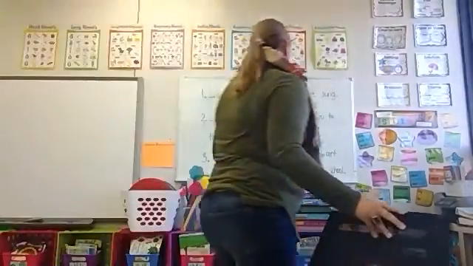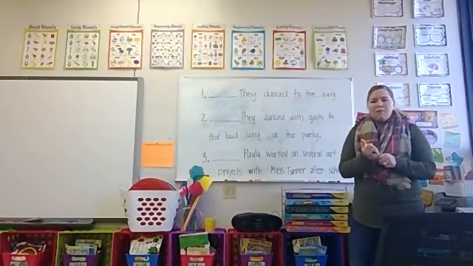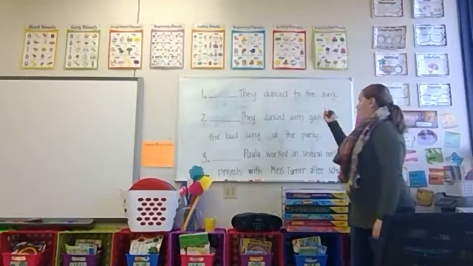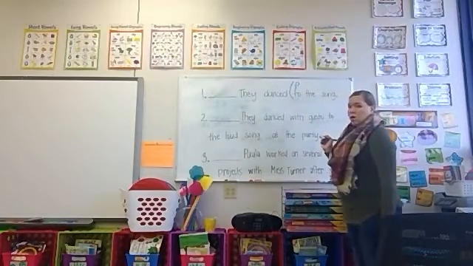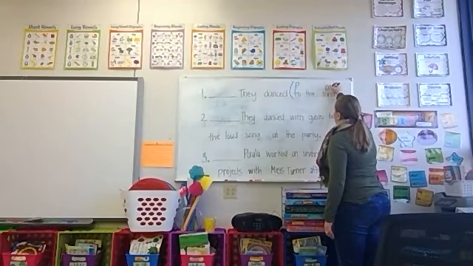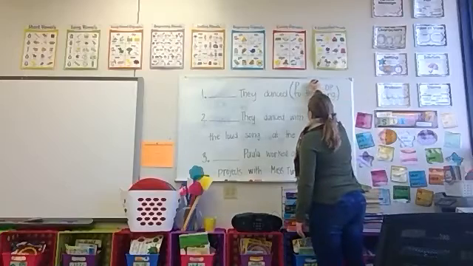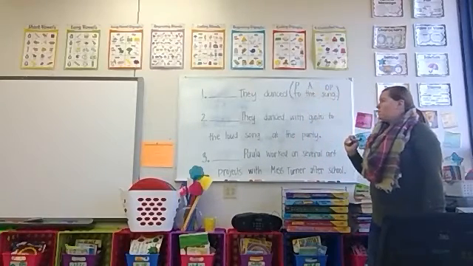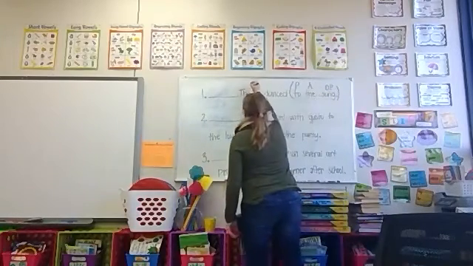So number 1 says, they danced to the song. First, we're going to look to see if there are any prepositions. There is one: to. To what? Song. Object of the preposition. The is an article adjective. Who or what danced? They. Subject pronoun. SP.